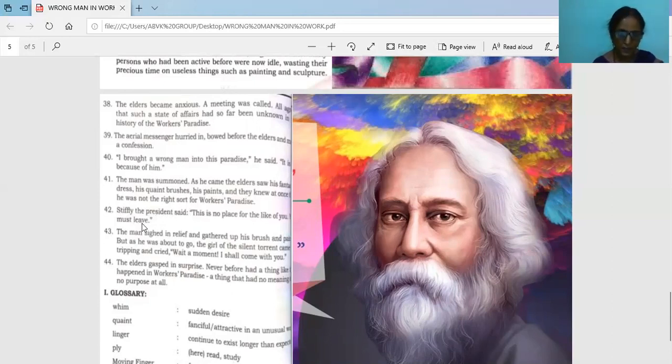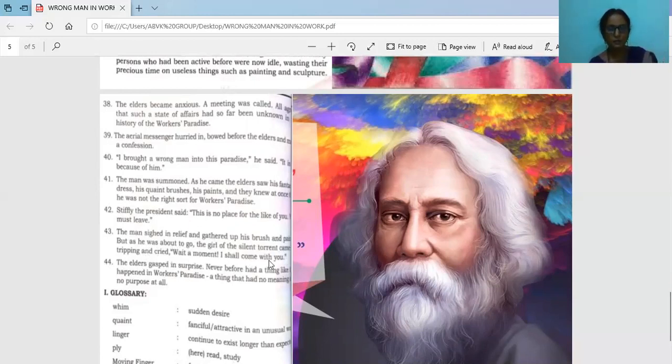The man sighed with relief because he was very happy. You know, he was all alone, feeling bored without anybody to keep company with him. All people are going to work. And he gathered up his brush and paints. But as he was about to go, he was ready to leave, the girl of the silent torrent came, tripping. Then she came running and cried, "Wait a moment, I shall come with you."